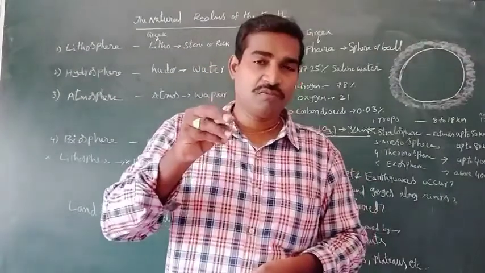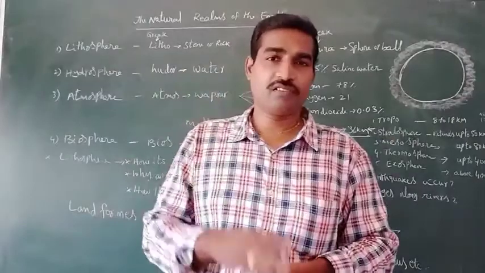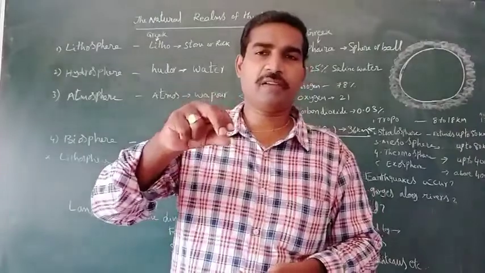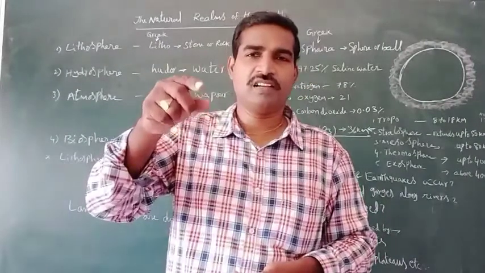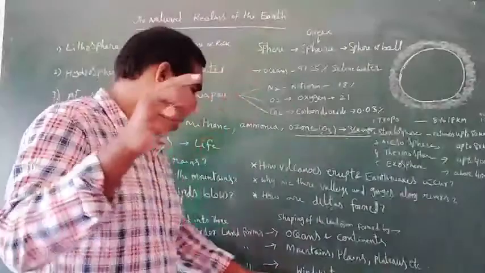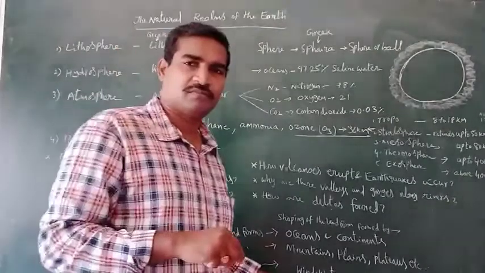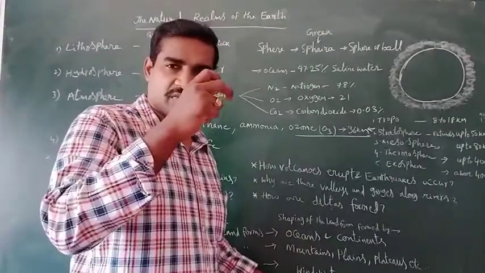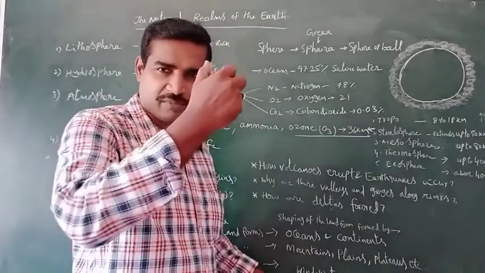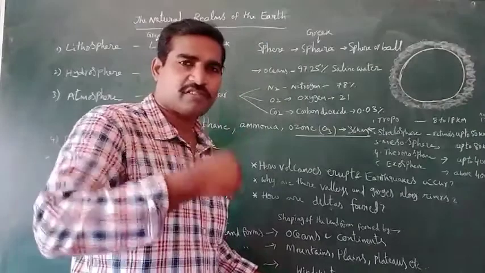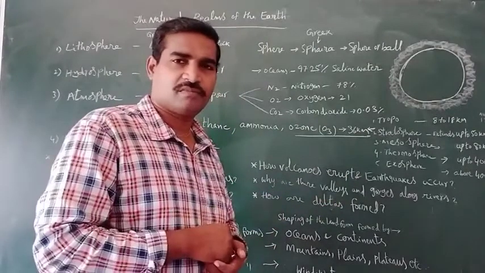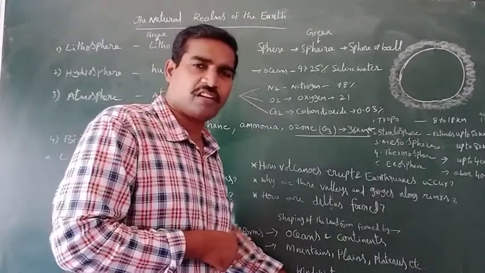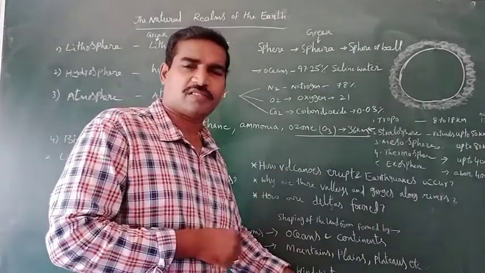Now, what are third order landforms? Third order landforms are shaped by wind and water. Wind means different kinds of weather conditions, climatic conditions, weathering process. These all come under that. Water means which kind of water?